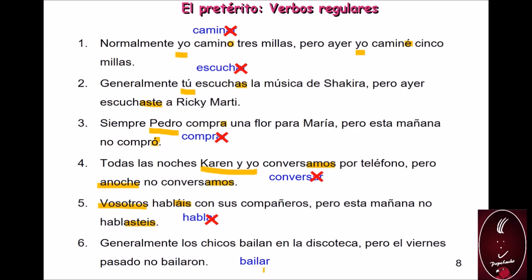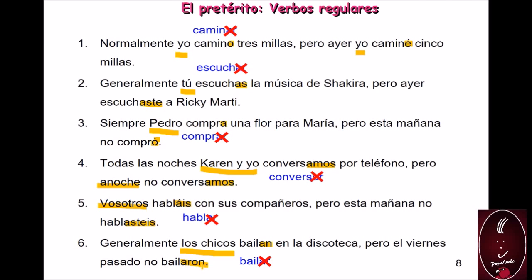Let's drop the ending. That's the stem. The subject is los chicos, they. So what is the ending in the present tense? An. In the preterit, last Friday no bailaron. So the ending for the preterit conjugation is aron. So those are the endings.